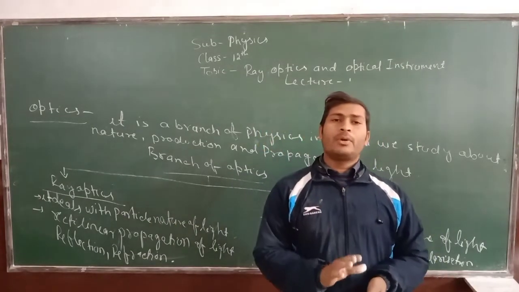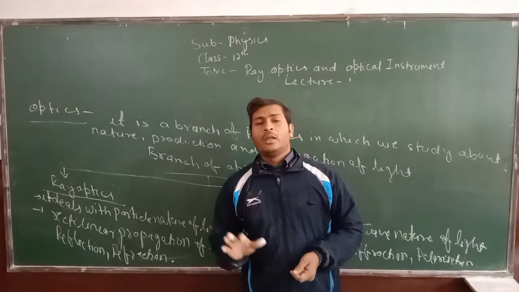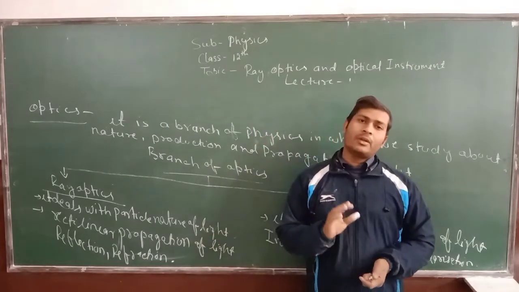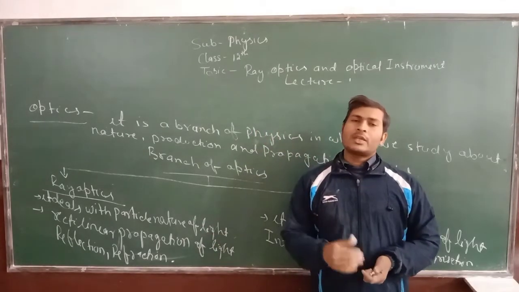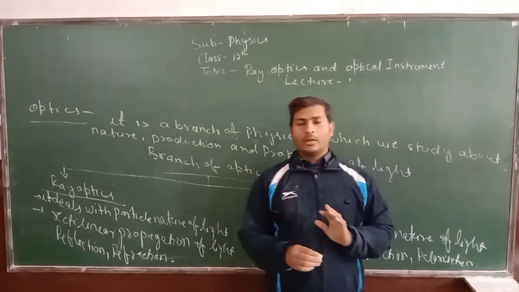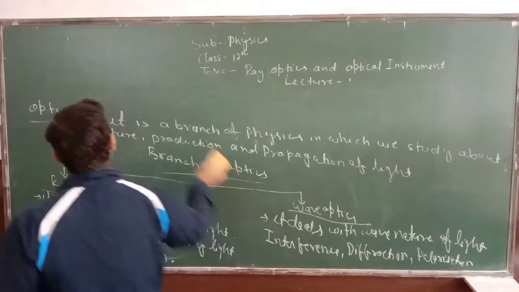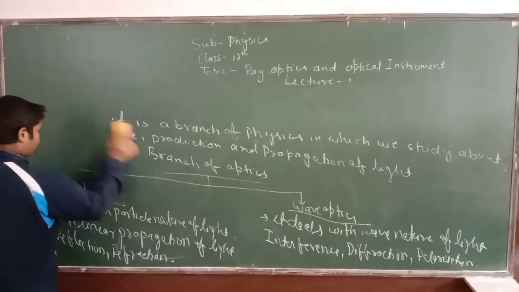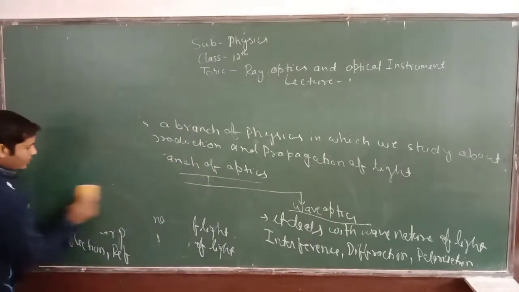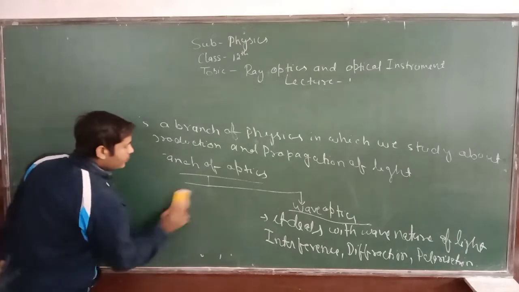Now after seeing the branches of optics, we have to see the interaction of light with interfaces. Means whenever a ray of light falls on any surface or on any interface, which kind of phenomena will be produced by the light?